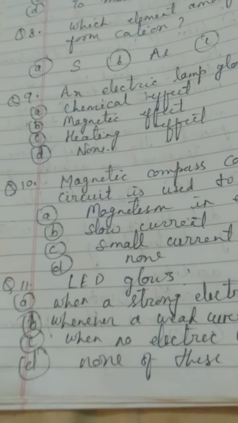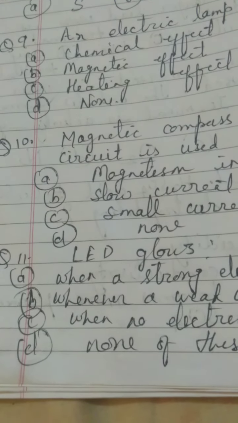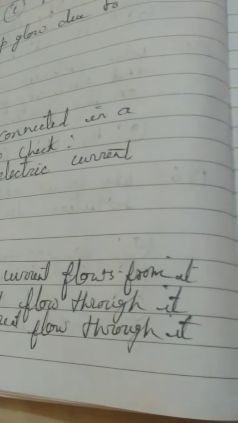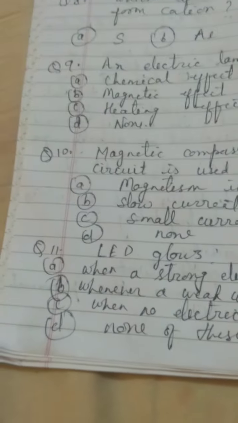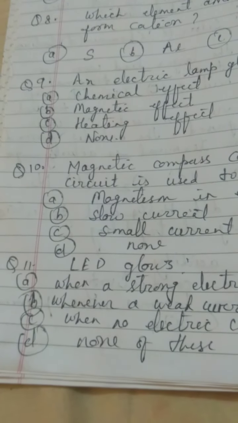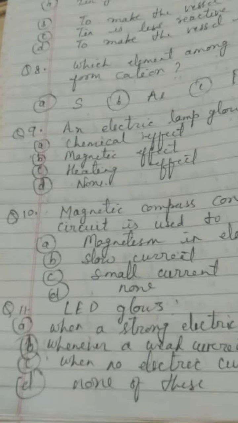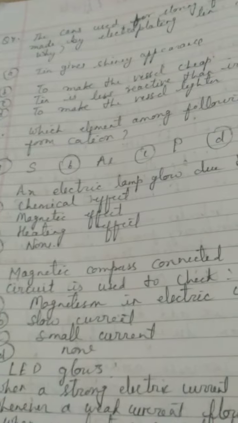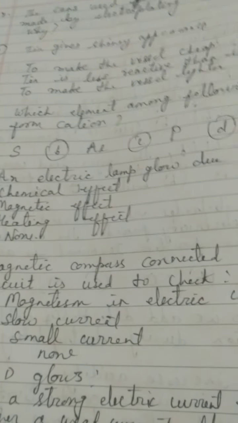Now I have reached the last question, because I have prepared a set of 11 questions only today. LED glows when a strong electric current flows through it, or when a weak current flows through it, or when no electric current flows through it, or none of the given options is right. This is just to help you test your knowledge yourself from the chapter Chemical Effect of Electric Current. Test it.